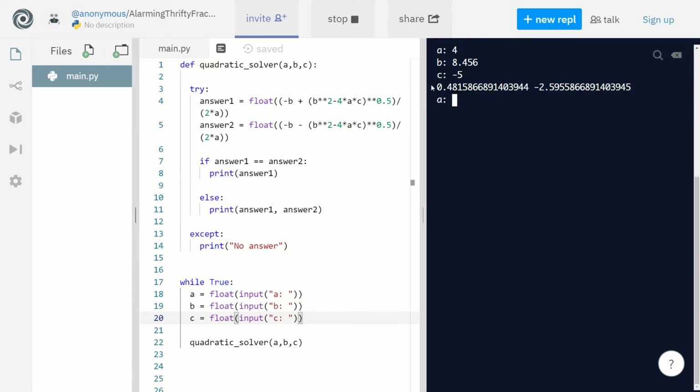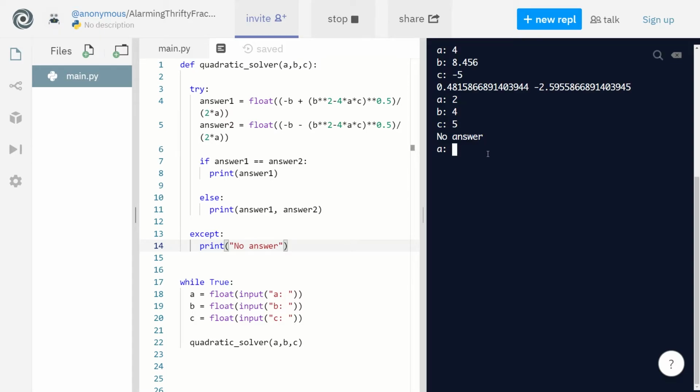And see, now instead of having to rerun it because it's done, we can just keep writing, right? So now let's try something where it's going to give us an error. If A is positive, B is positive, and C is positive, there's not going to be an answer. So it just gives us no answer. Instead of crashing, because we did the try except, it's going to catch the error and prevent the entire thing from crashing, right?